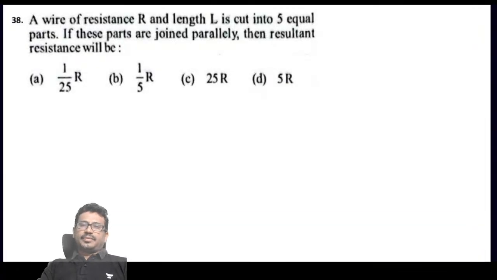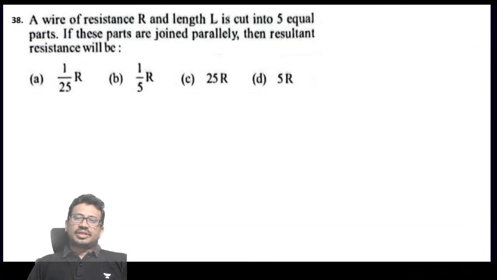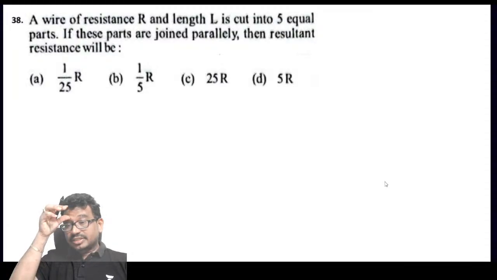Next one. A wire of resistance R and length L is cut into 5 equal parts. If these parts are joined in parallel, the resultant resistance is... Then they are asking to find the resultant resistance if these are joined in parallel.